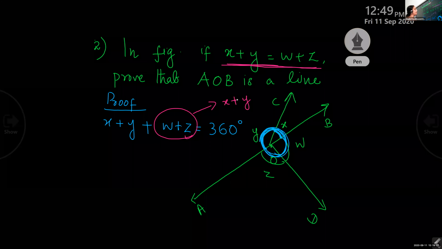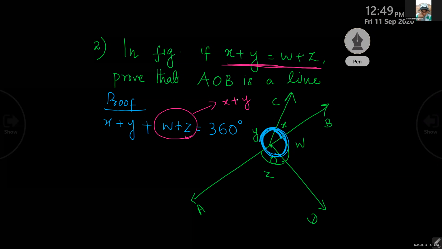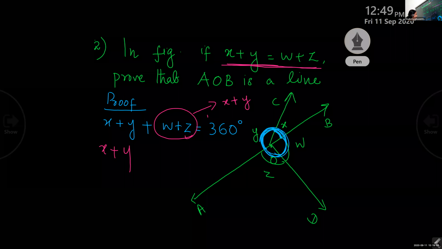Okay, so we can substitute either x plus y as w plus z or w plus z as x plus y. Since we have to prove that AOB is a line, we need x plus y there. So instead of w plus z, you substitute x plus y because both these are equal.